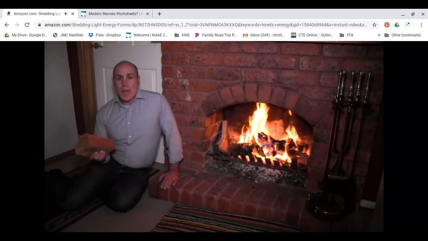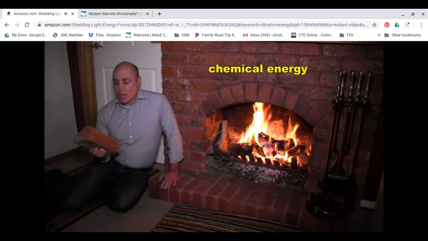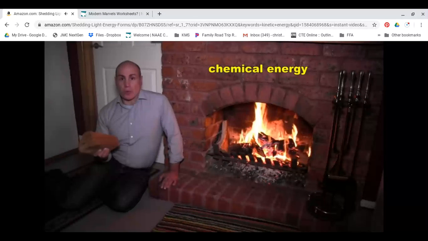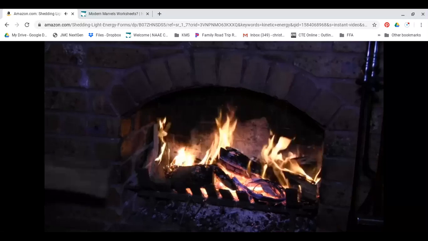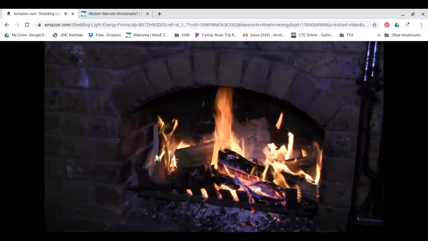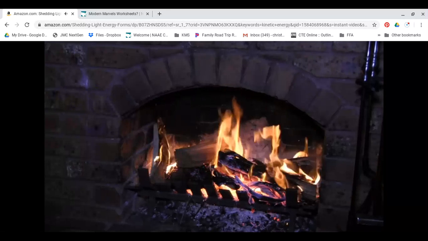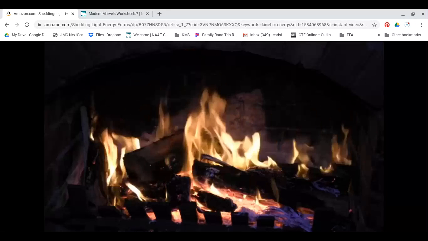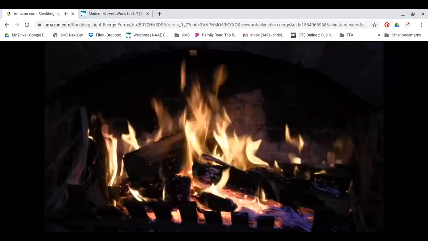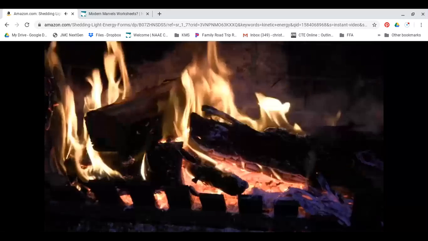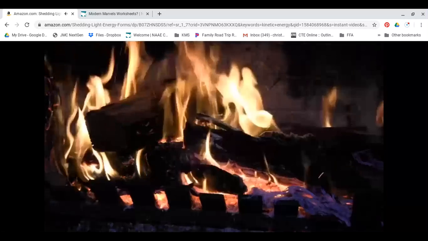All fuels have what we call chemical energy. This piece of wood doesn't look like it's got much energy. It's not really moving, it's not really hot or anything. And yet, when wood burns, the chemical energy that it has stored inside the chemicals that make it up gets released in the form of heat energy and light energy, which are two types of energy that we'll look at in more detail soon.